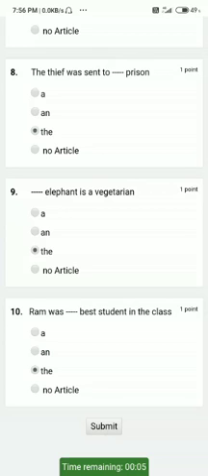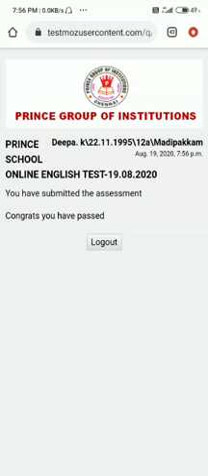See, I am going to press the submit button. Once I press it, I'll get Prince Group of Institution, here my name, followed by my date of birth. My class is 12, section A, Madipakkam. So I belong to Madipakkam. So this is the Prince School online English test. Today I have attended my English test. The date will be given. You have submitted the assessment, which means that you have successfully submitted the assignment and we have also accepted it.